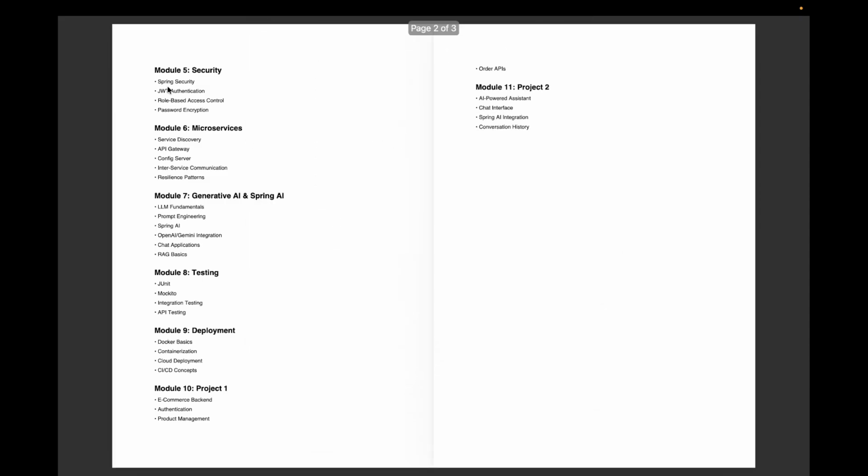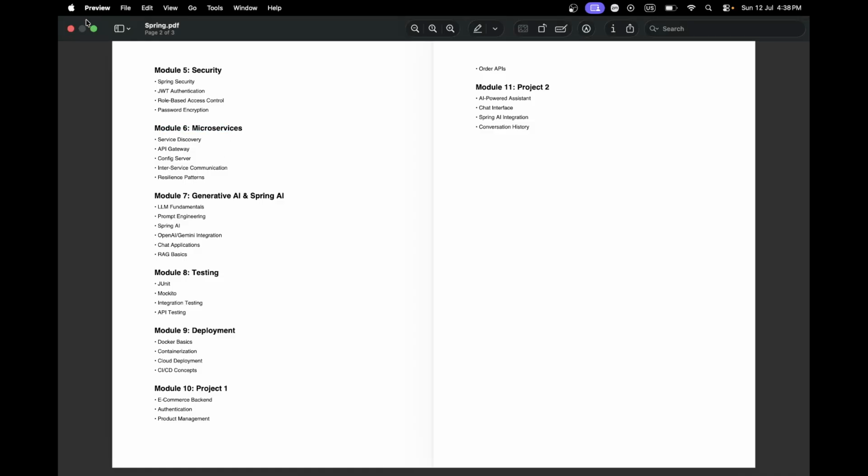Here we'll understand JDBC and then JPA. Then our security: first basic security, auth, JWT, then OAuth. Probably OAuth we will see. And then we start the journey of microservices. Got it?